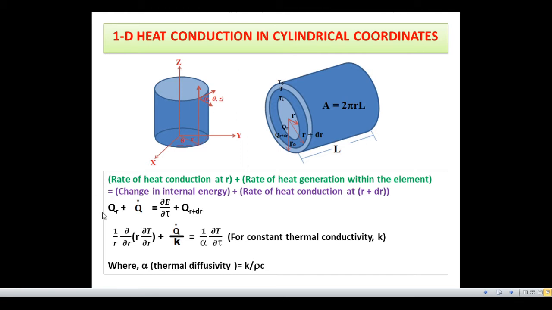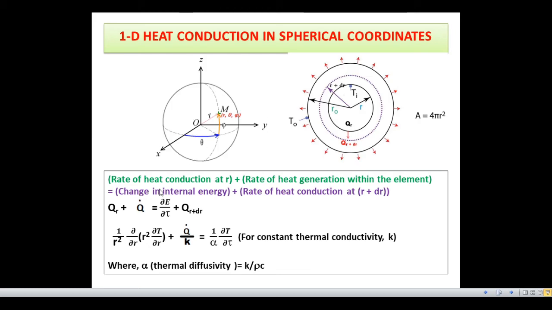Now by putting these values, we finally get 1 by r into dou by dou r of r dou T by dou r, plus Q dot by K, is equal to 1 by alpha into dou T by dou tau. And this alpha is again thermal diffusivity. Similarly, in spherical coordinates, we get the general equation as 1 by r square into dou by dou r of r square dou T by dou r, plus Q dot by K, is equal to 1 by alpha into dou T by dou tau.